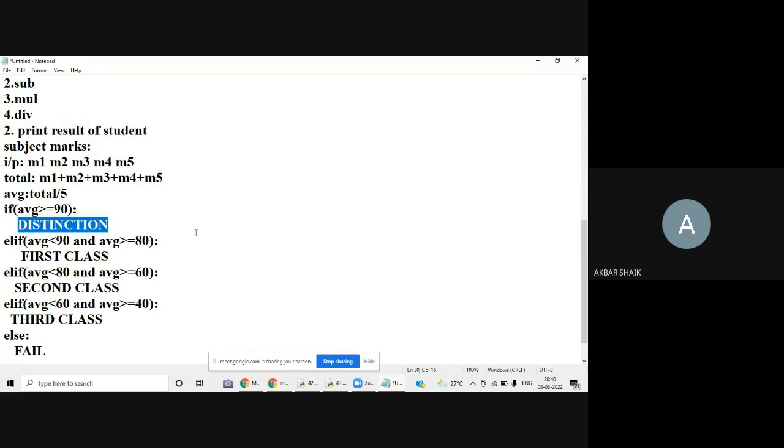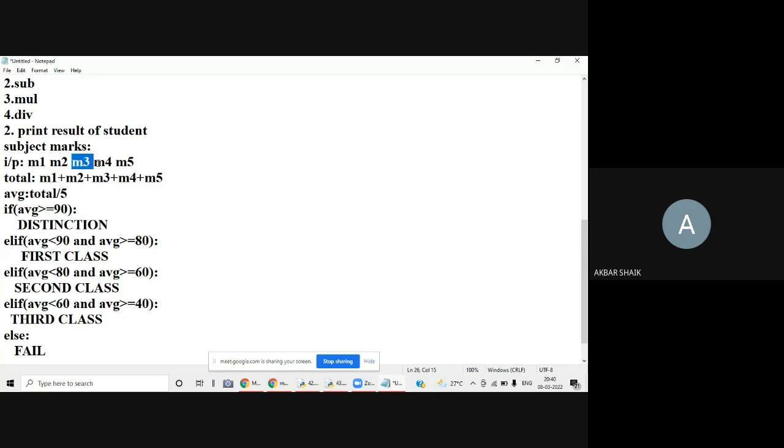Or you can take some others also, like good, excellent, average, below average. You can take it like that also, but I am taking it this way: distinction, first class, like that. That is up to you, what type of terminology you are going to use. But this is the logic.